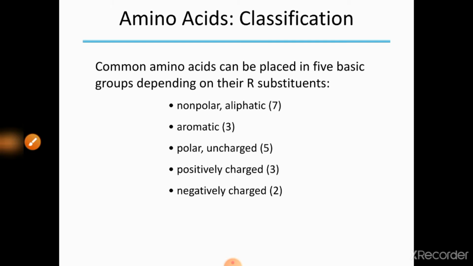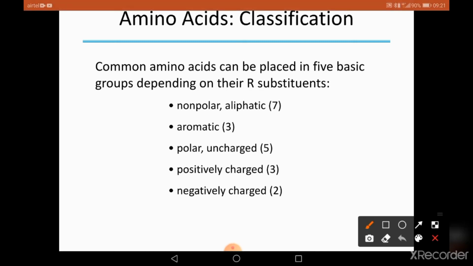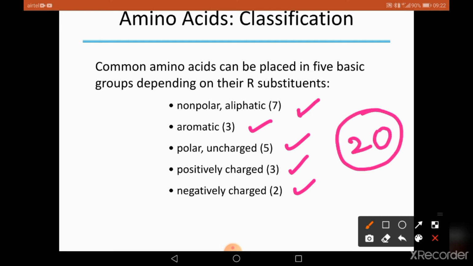Amino acids can be classified into five basic groups depending upon the R group. We have non-polar aliphatic amino acids, which are 7 in number, and aromatic amino acids that have the R group substituted by aromatic groups. They are 3 in number. Then polar uncharged, positively charged, and negatively charged. So altogether we have 20 standard amino acids.